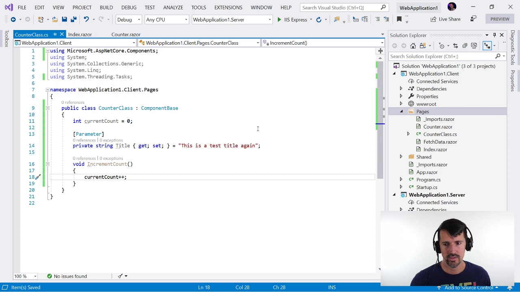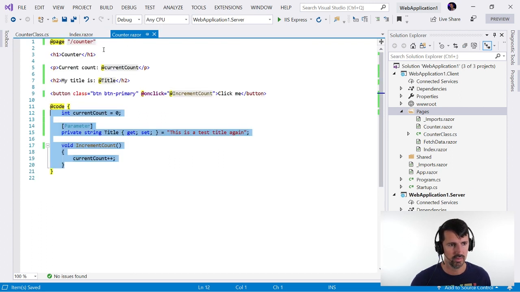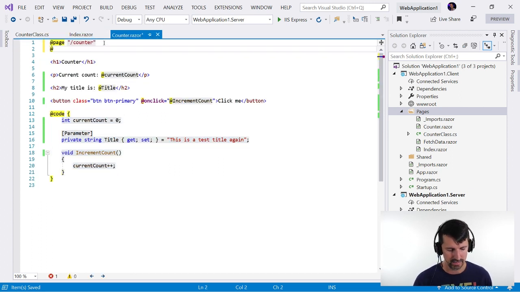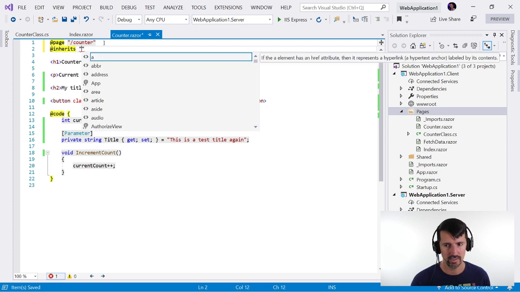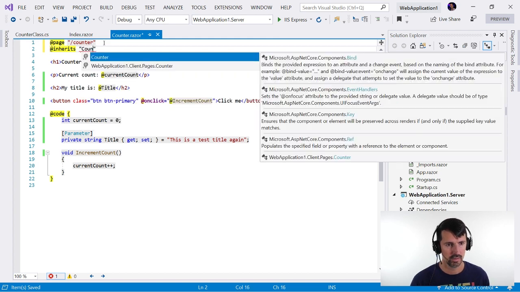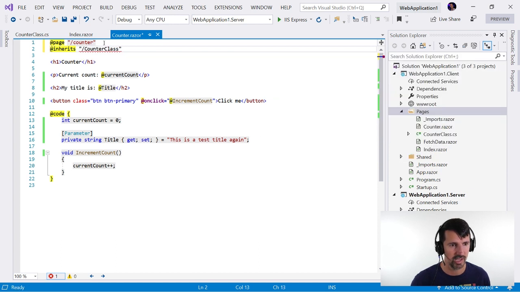Okay. So now we needed an @inherits. Do I get counter? Is this the class? No, it's not. Do I need to put a slash?